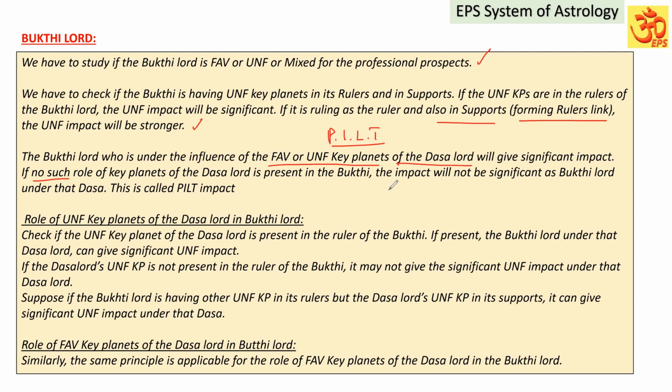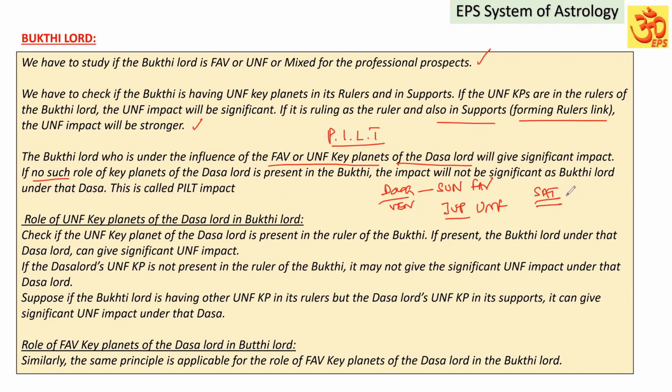Suppose the Dasa Lord is having, as we discussed, a favorable key planet, say Sun, and an unfavorable key planet, suppose Jupiter is playing, making the Dasa weak. Suppose, for example, it is Venus Dasa, and under Venus Dasa, Saturn Buddhi is running.